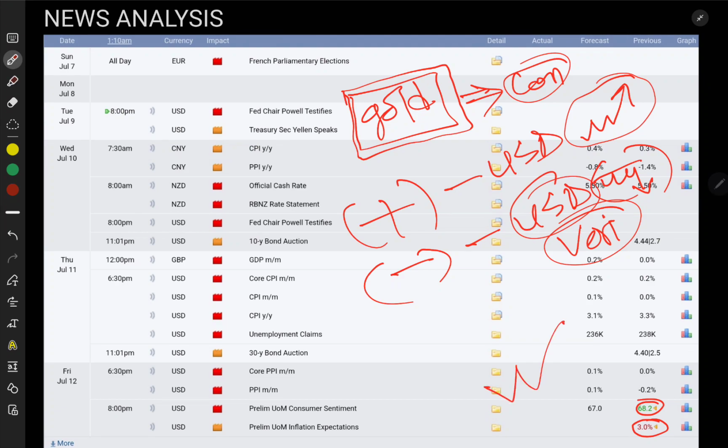Nowadays gold is rising. That means USD is getting weaker day by day. That's why gold price is getting higher day by day. Hopefully you understand the basic thing. Gold is always constant. On the other hand, it can be USD, JPY, euro, anything, NZD, CNY.